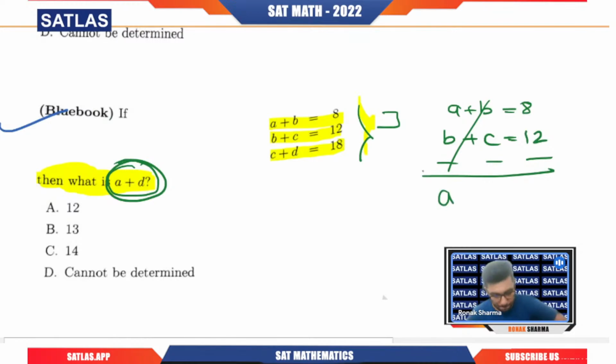And add that to the value. Yes, that is something that we can do, definitely. But try to learn this approach. Here I will get a minus c equals 8 minus 12. That will be a minus c equals minus 4.